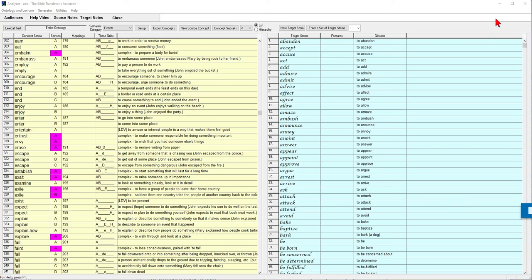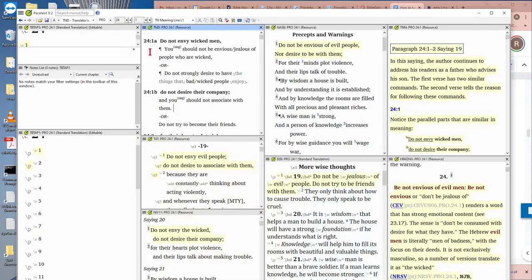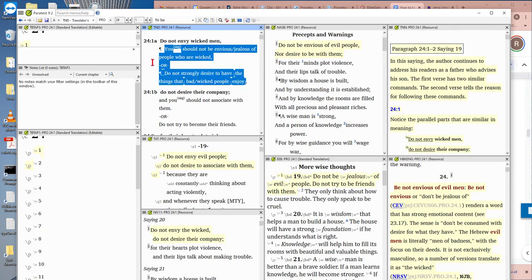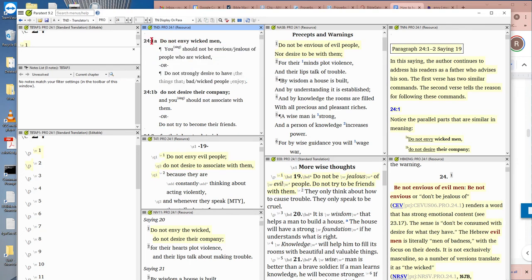Hi, today I'm going to talk about how I handled this verse, which is Proverbs 24:1. So here in the TND display, we have the NIV in bold text, and then the translator notes display suggestions as the not bold text. And it has two parts, part A and part B. And the first part is do not envy wicked men.